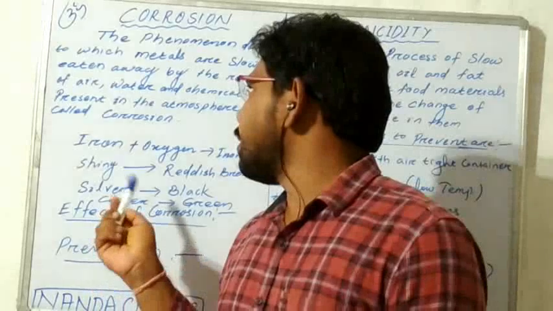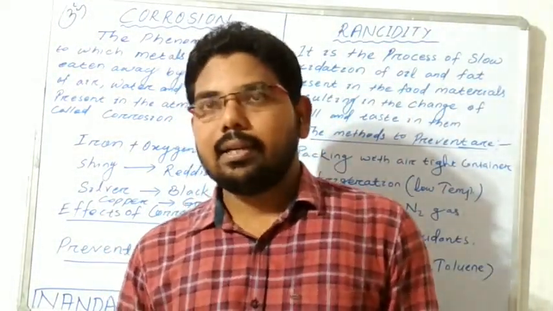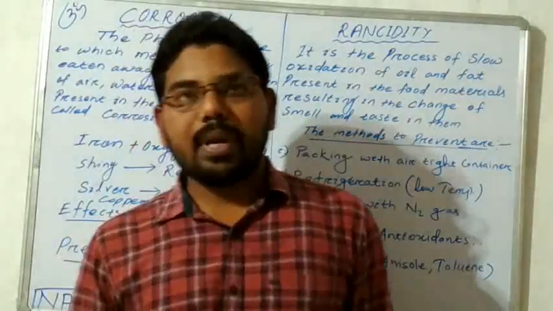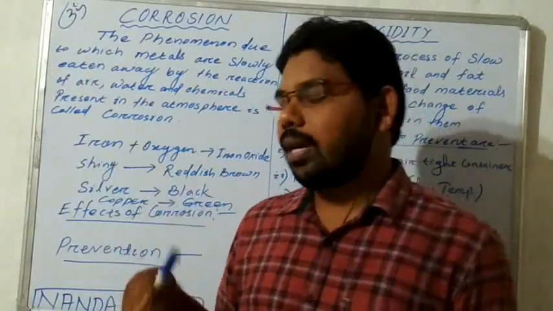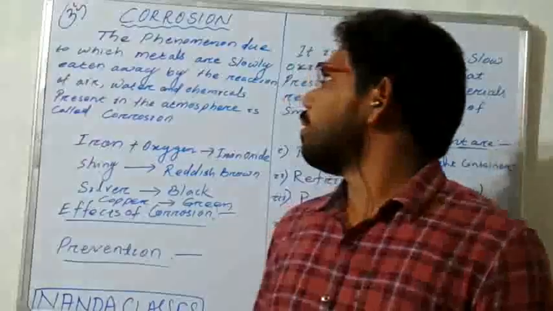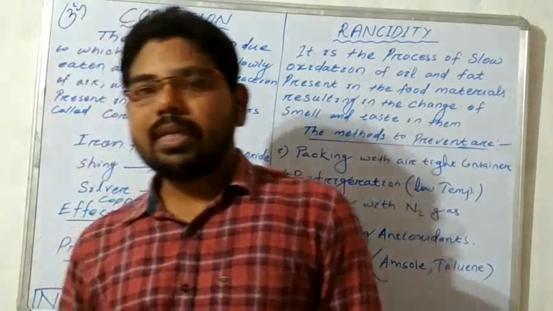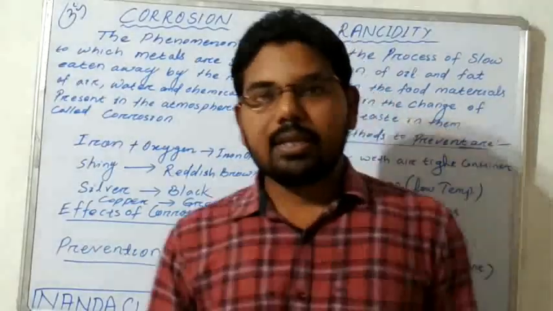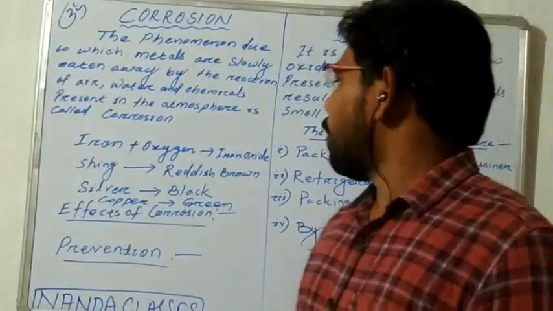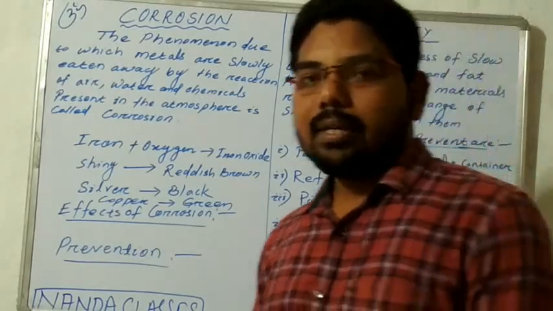So how can we prevent corrosion? We can prevent corrosion by the process of oiling, painting, greasing and galvanizing. We apply oils, some paint color, and grease, and then we can prevent the process of corrosion. And galvanization means we apply a coating of zinc metal on iron articles. This process is called galvanization. So these are corrosion, the effects of corrosion, and how you can prevent corrosion.